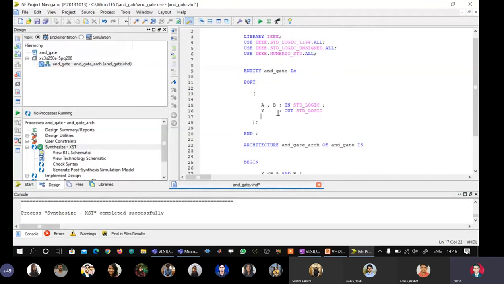Now I will introduce another error. I will change the signal names from caps to lowercase.